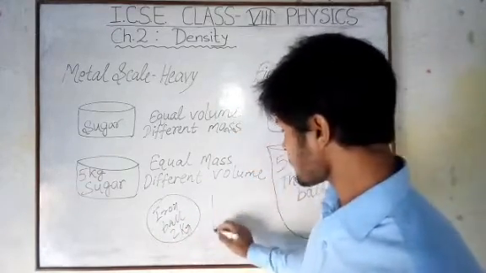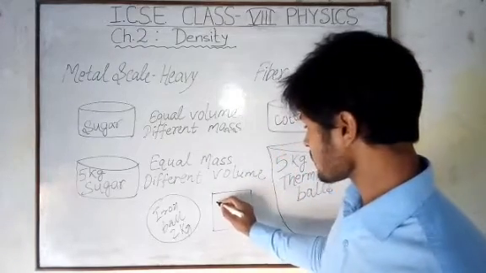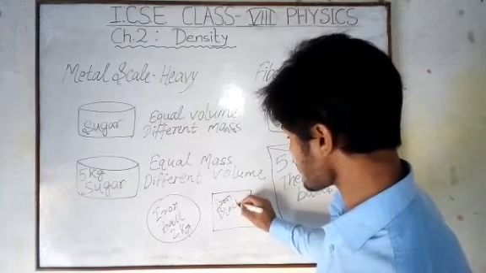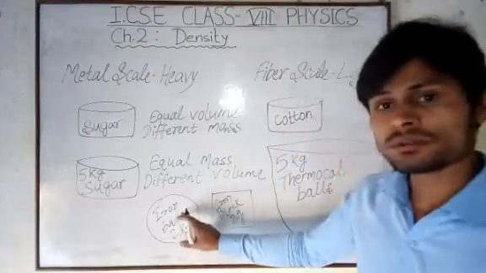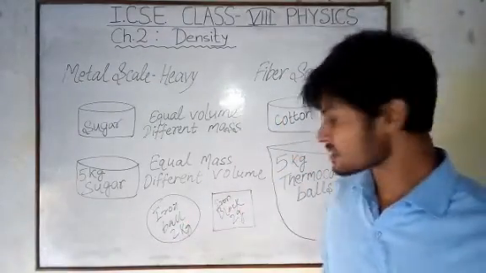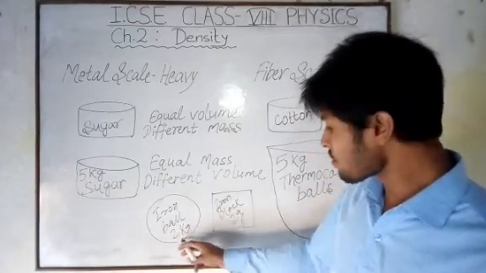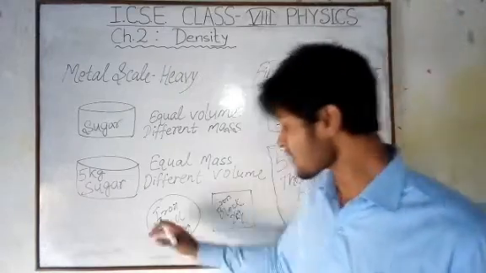Now we take one block of iron, and this one also has a weight of 2 kg. That means we have the same kind of substance in equal masses: 2 kg and 2 kg.